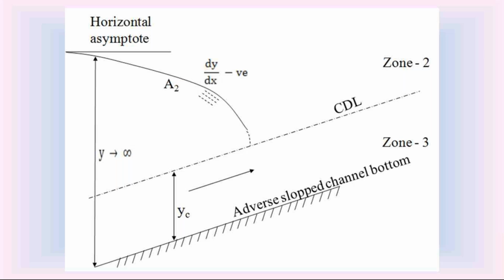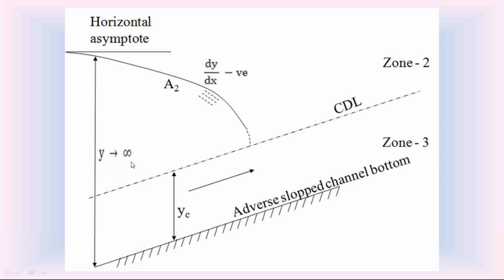Coming to that A2 water surface, in the adverse slope channel, if the water surface is in zone 2, it is called the A2 water surface. This is the A2 water surface in adverse slope channel. It is in zone 2. For this A2 water surface in zone 2, slope dy by dx is negative. Since the slope is negative, this is a falling water surface. The A2 water surface is a falling water surface because of this negative slope dy by dx. On the upstream, it is falling from upstream to downstream. On the upstream, the depth of flow is infinity, y is infinity. On the downstream, the depth of flow y is equal to yc.